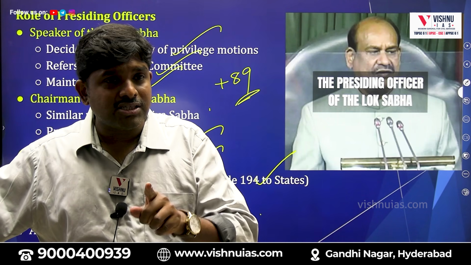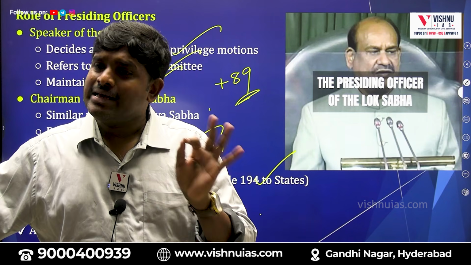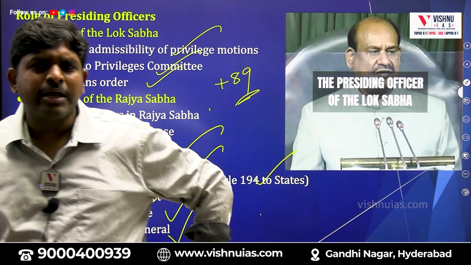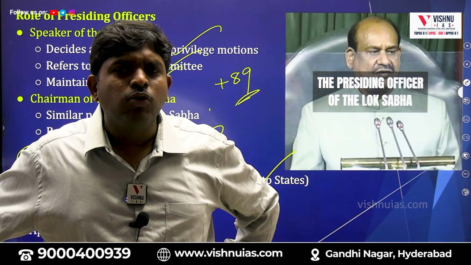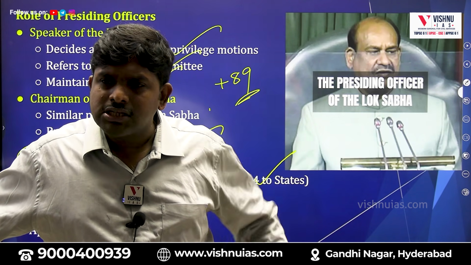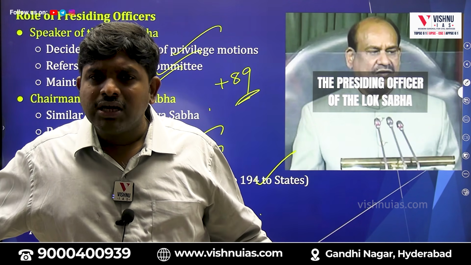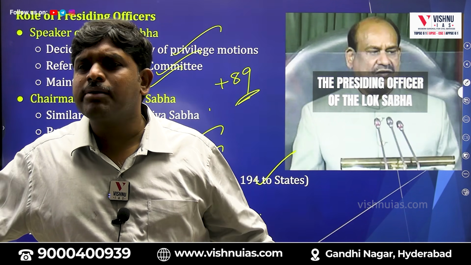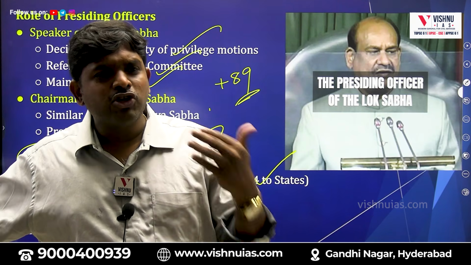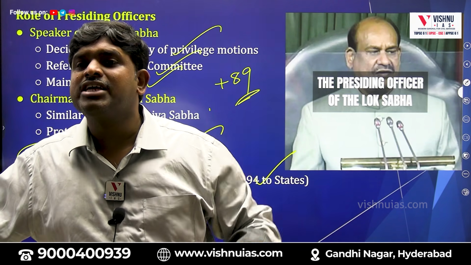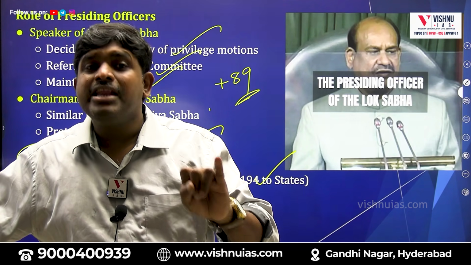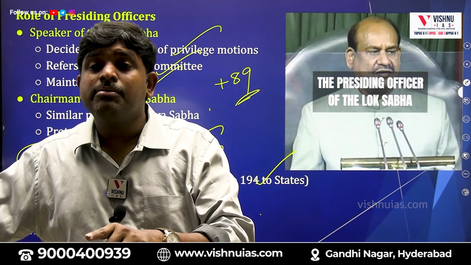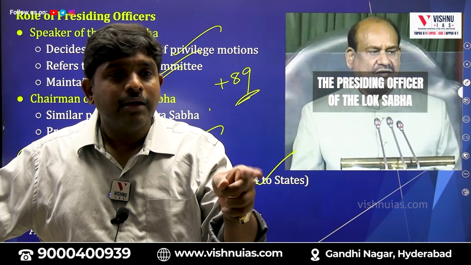All the MPs plus ministers, including the Prime Minister also. Ministers means Prime Minister also. Can the Prime Minister be appointed without being an MP? Yes, Manmohan Singh. In 2014, he was not a member of Parliament. He was not a Lok Sabha MP, he was not a Rajya Sabha MP. He was made Prime Minister, then he was made a Rajya Sabha MP. So it can be any minister, including the Prime Minister, plus the Attorney General. They are not members of Parliament, still they enjoy privileges.